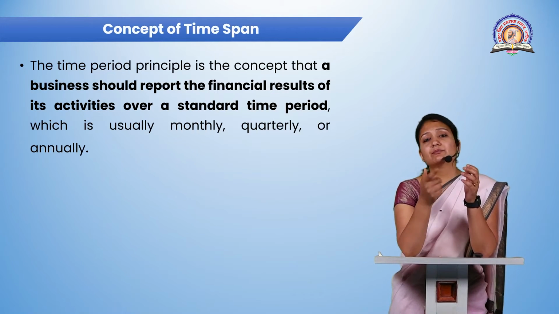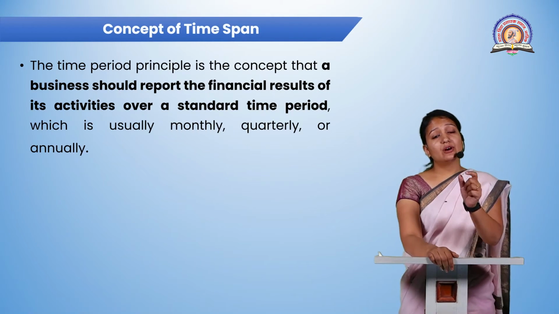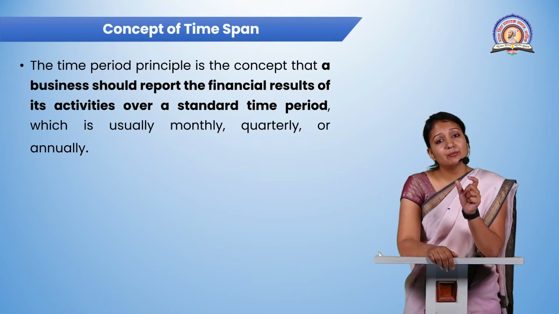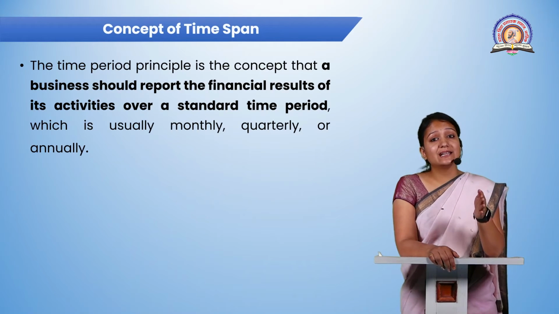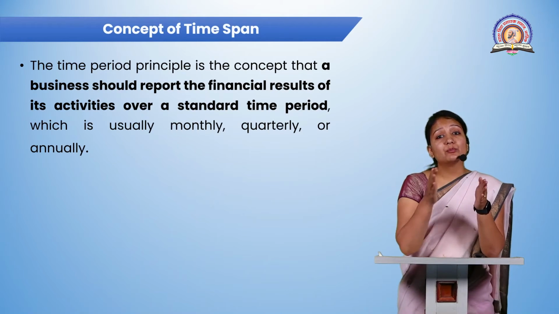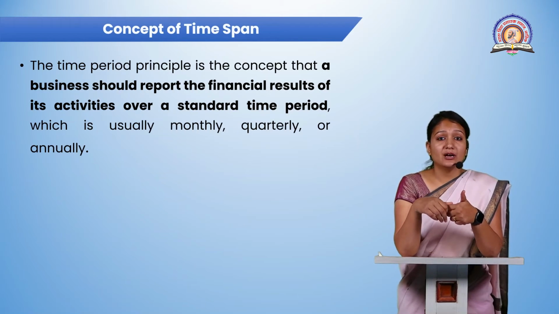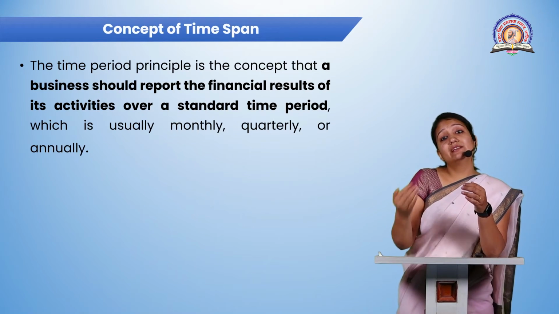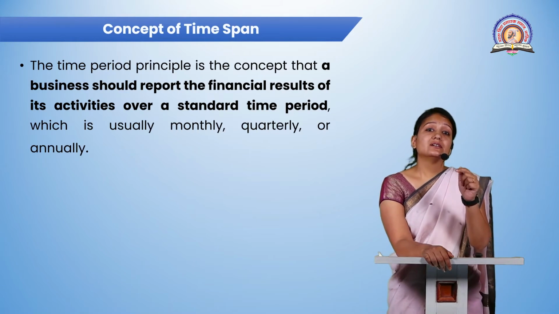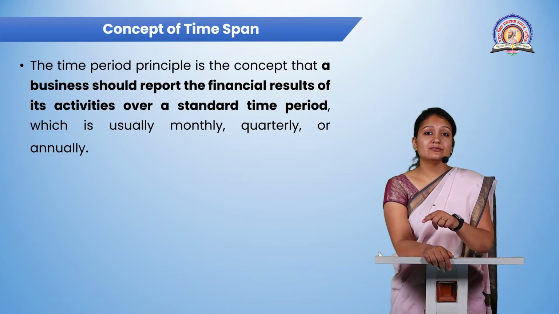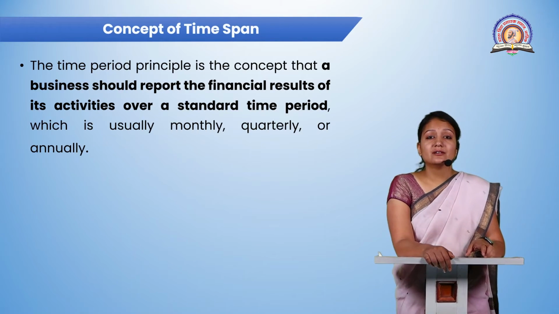Let us take a simple example. Like you are doing a fixed deposit with a bank. Whenever you do a fixed deposit with a bank for a particular period of time, you are stuck with that amount, because that 10 lakh rupees or 5 lakh rupees you put with the bank for a number of years, and for those years you are not getting anything out of it. In a future period you will get something out of it, because for a time span I have given my money to the bank, and after a period of time I'll get the amount with interest. So that is the concept of a time span.